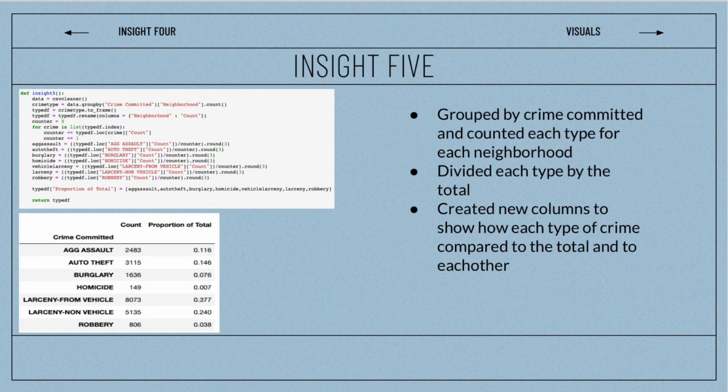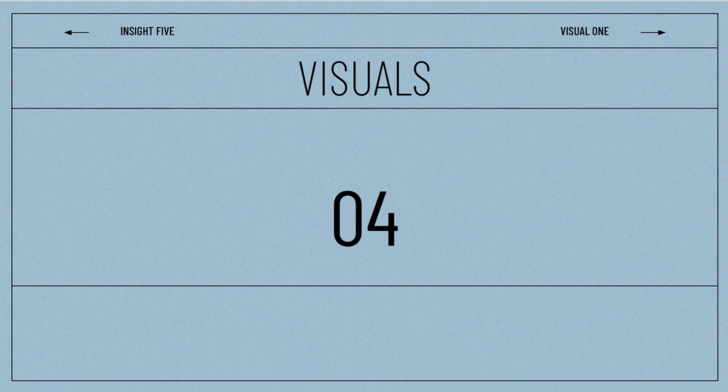For our last insight, we wanted to calculate the total of each type of crime and look at its proportion to the total crimes committed. This way, we can analyze what type of crime is committed the most. From this data, you can see which type of crime is the biggest problem and what needs to be tackled the most. And finally, we will discuss our visuals that we created to support our insights.